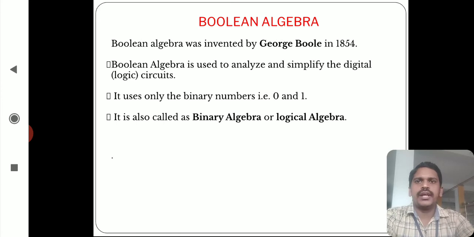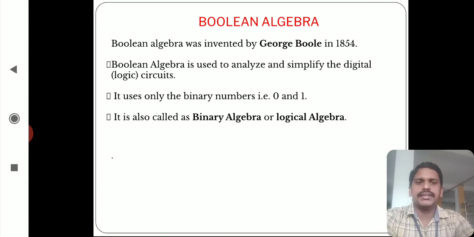In digital systems we use only binary numbers, because digital systems access only these two numbers, zeros and ones. It is also called binary algebra or logical algebra. Why is it called binary algebra? In digital electronics, in Boolean algebra, we use only two binary digits, 0 and 1. That's why it is called binary algebra or logical algebra.